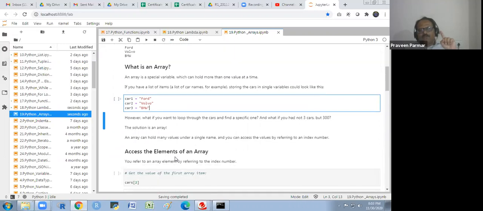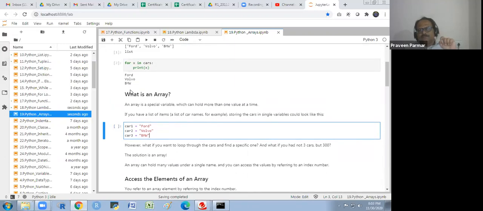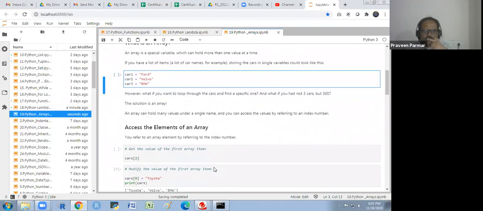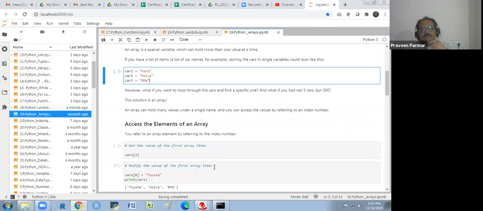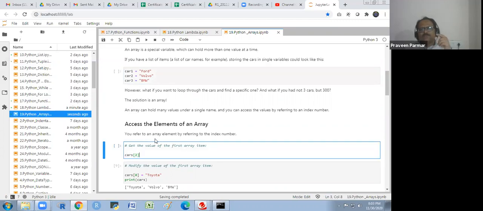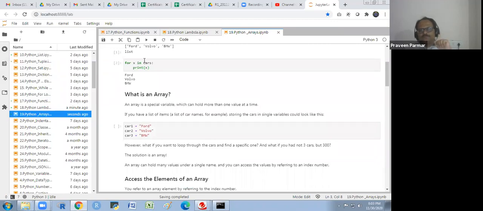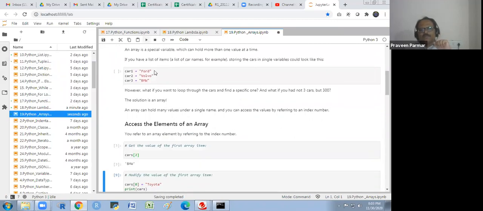So an array can hold many values under a single name, and you can access the values by referring to an index number. If you use the loop, then it is not possible to get a specific car directly. You refer to an array element by referring to the index number, just like a list. So the second is which one? BMW, 0, 1, 2. Okay. So it is BMW.